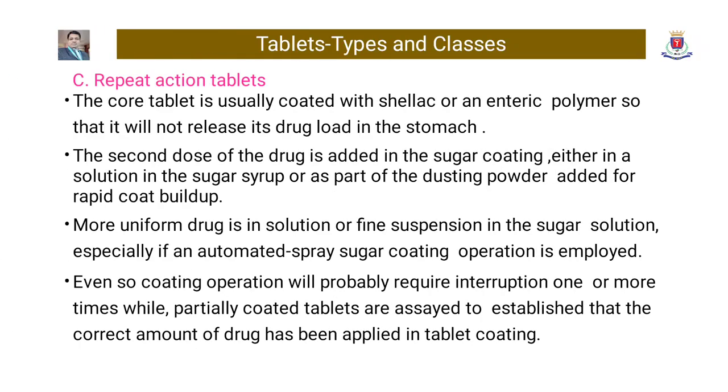Repeat action tablets. The core tablet is usually coated with shellac or an enteric polymer so that it will not release its drug load in the stomach. The second dose of the drug is added in the sugar coating, either in the solution in the sugar syrup or as a part of the dusting powder, added for rapid coat buildup.